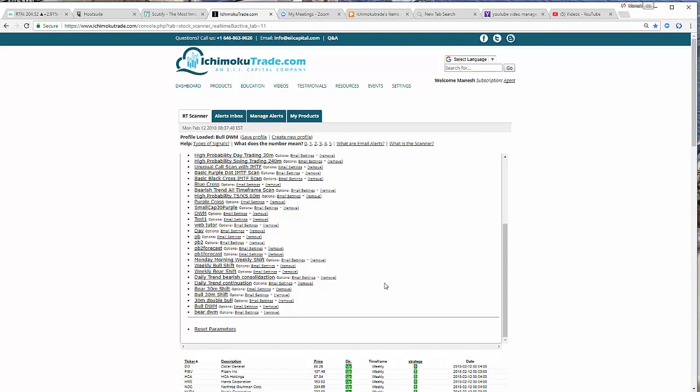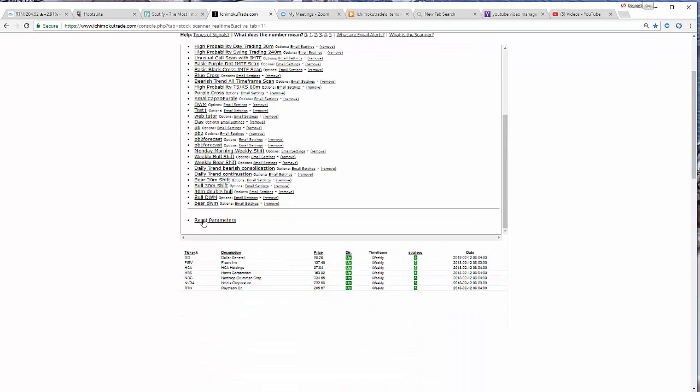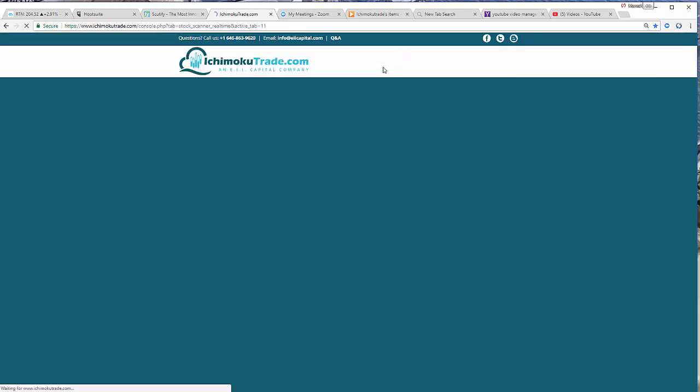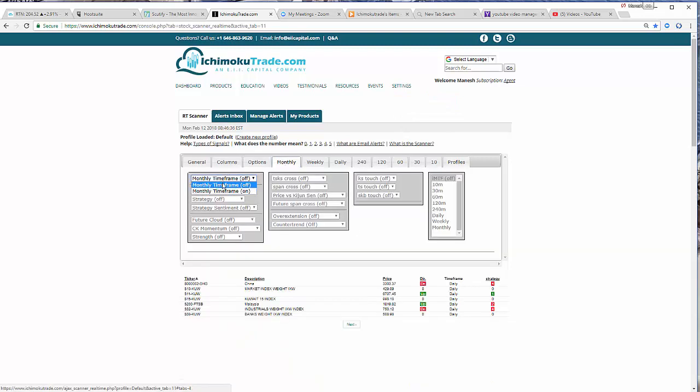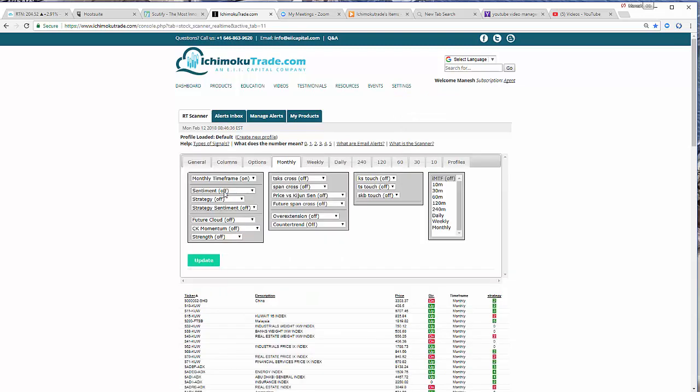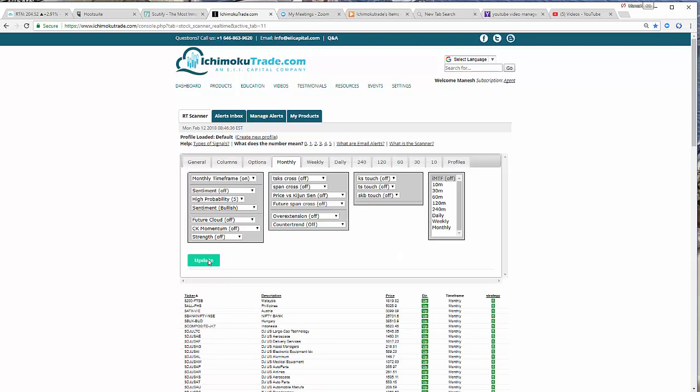So here's our scanner. We're going to go to our scanner and reset my profiles here. Then I want to go to the monthly time frame, turn it on, and I want to find everything that's still trending on the monthly time frame. So I look to the strategy number 5 right here, and I'm going to change that sentiment to be bullish. That tells me this is trending on the monthly time frame still.